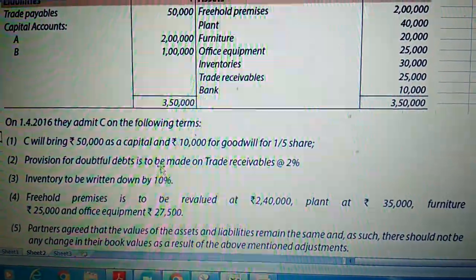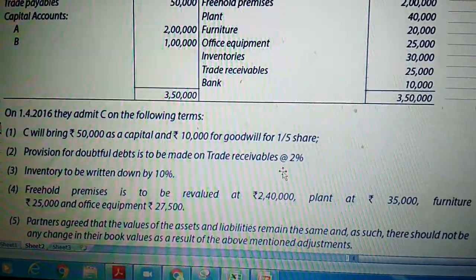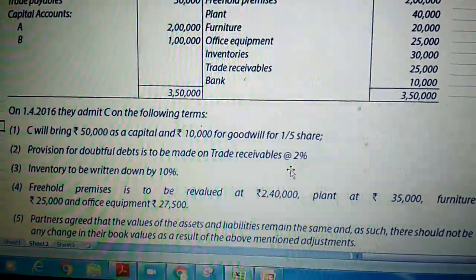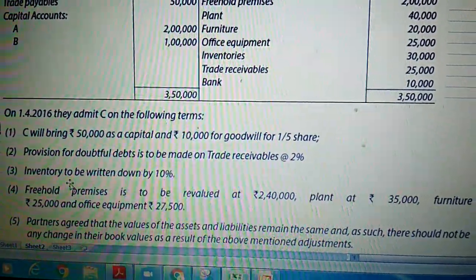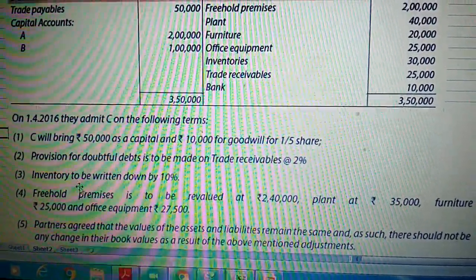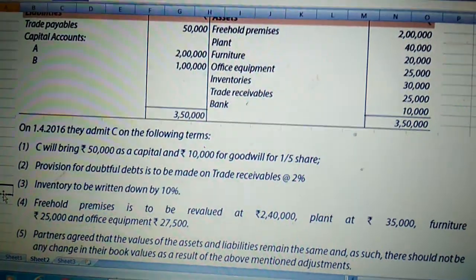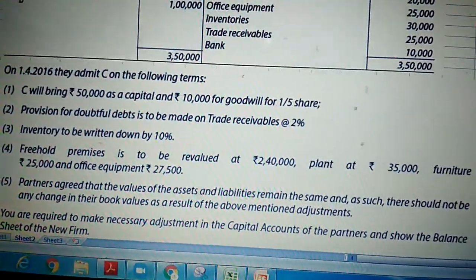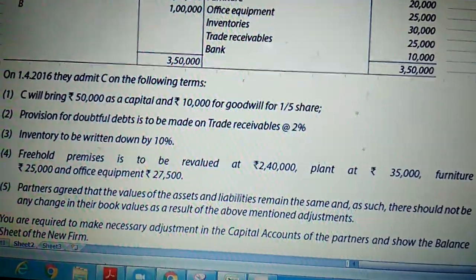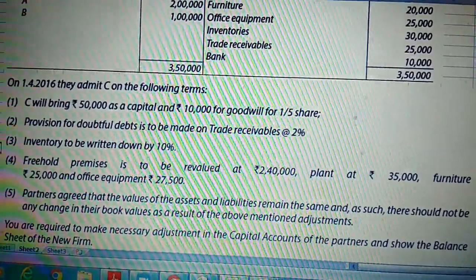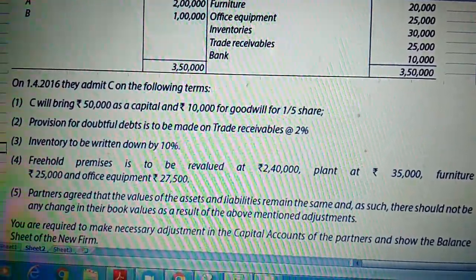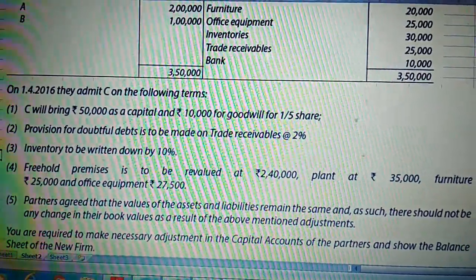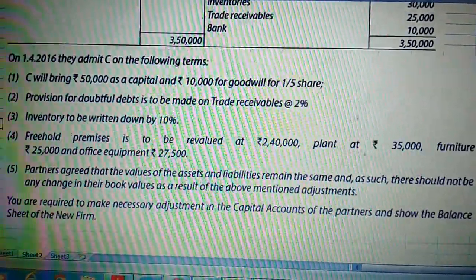Provision for doubtful debts to be made on the trade receivables at 2%. Inventory to be written down by 10%. Freehold premises is to be revalued at 2,40,000, plant at rupees 35,000, furniture rupees 25,000 and office equipment 27,500.